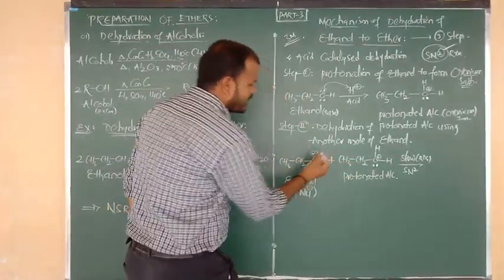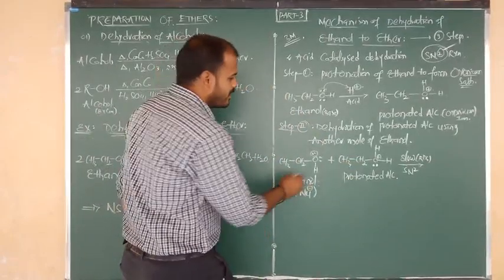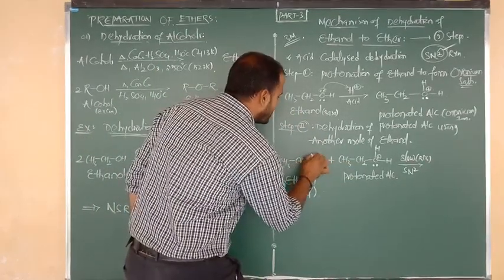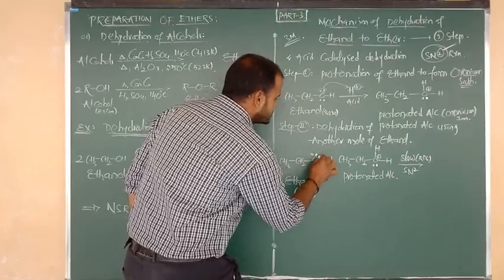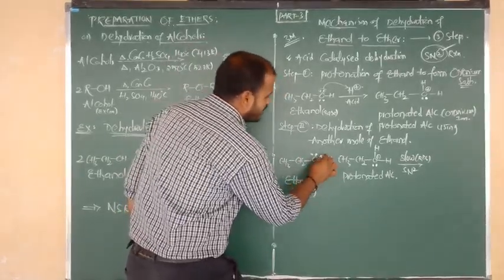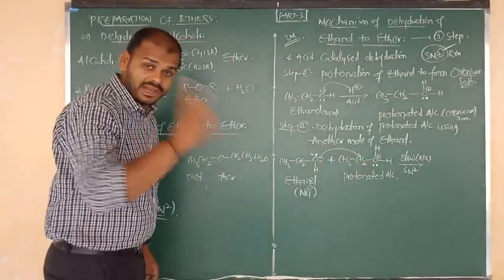Oxygen contains lone pairs. How many lone pairs are there here? Yes, 2 lone pairs are there. Suppose one of the lone pairs is given to the CH2 carbon. I am saying only CH2.